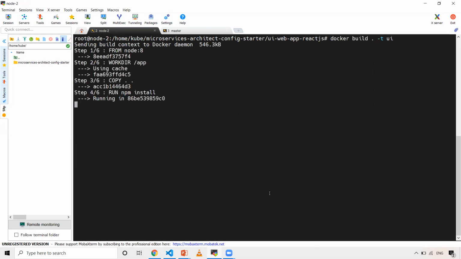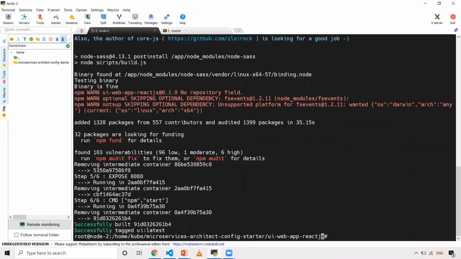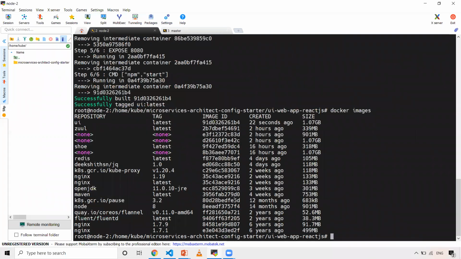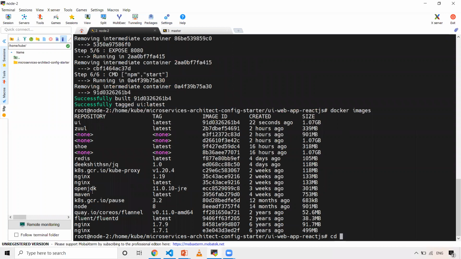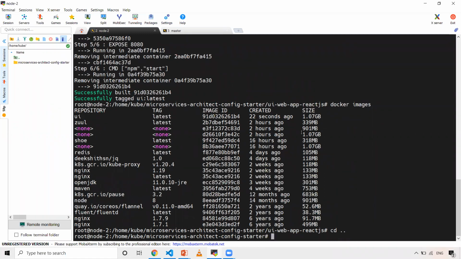It's going to take a little time to build this particular image. Until then, I'm just going to pause this video. Now you can see my image is built, and when I do docker images, I should be able to see the image. You can see 22 seconds ago, I've created a UI image, and maybe I've created these images before. In my case, the UI image is created 22 seconds ago.